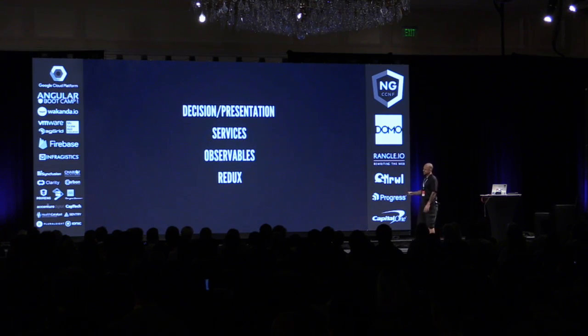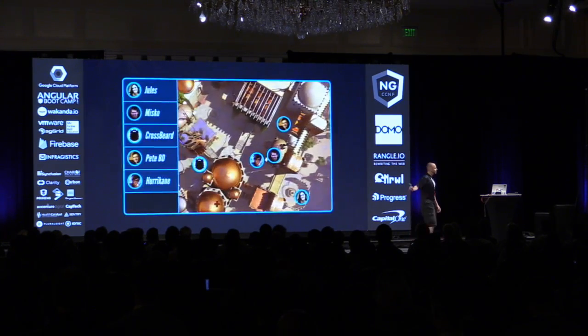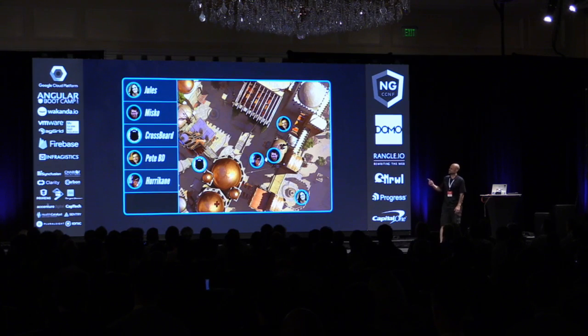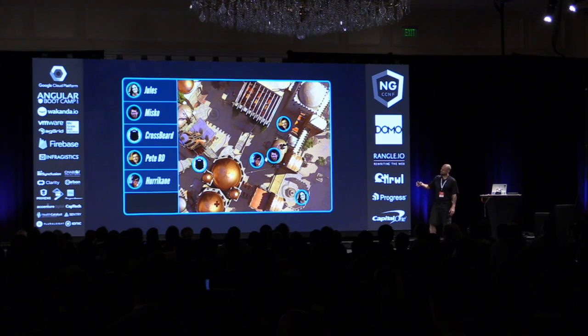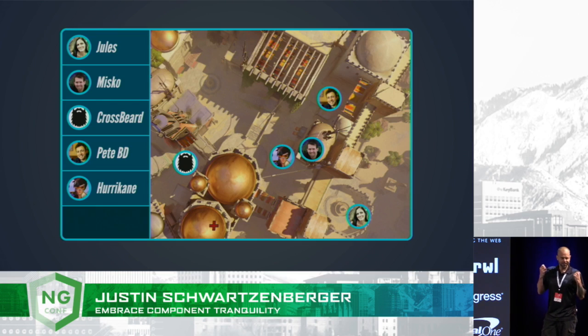So, let's say we're tasked with building out a tool that helps HQ track a team of operatives as they infiltrate a flashpoint that's under duress. And this tool is going to have a list of active team members on one side and a big giant map that shows the current location of each. Let's put our component architect hats on and go to work on this thing.